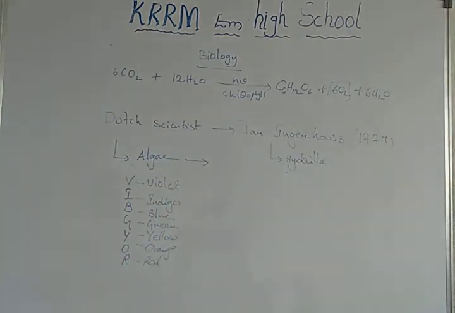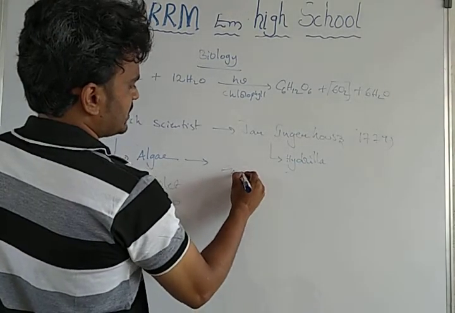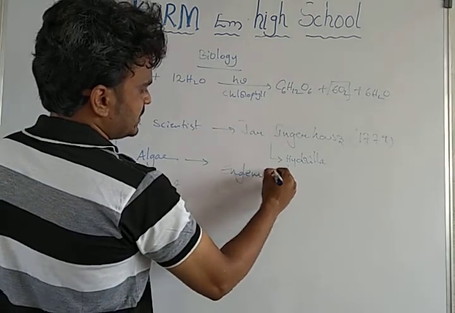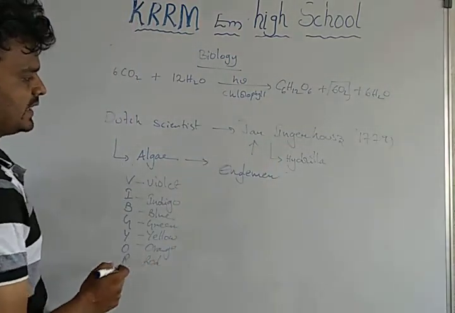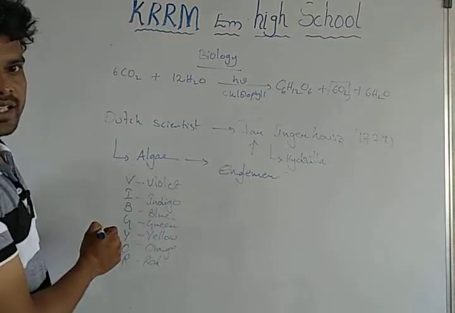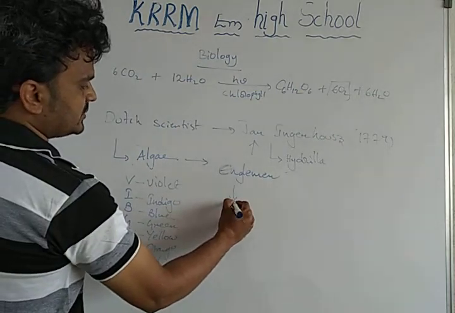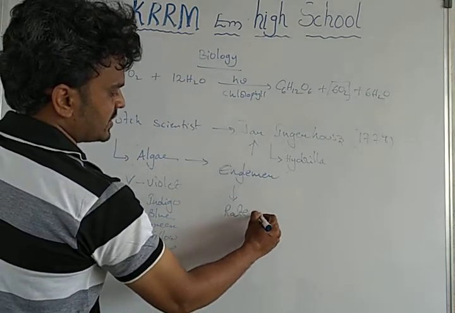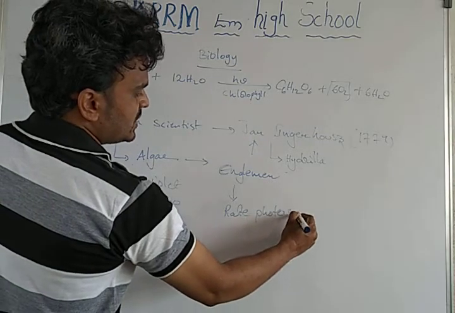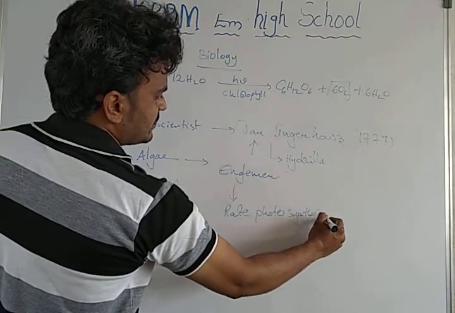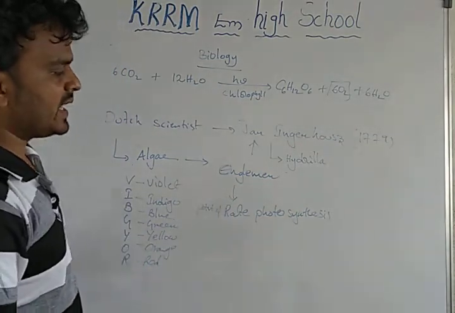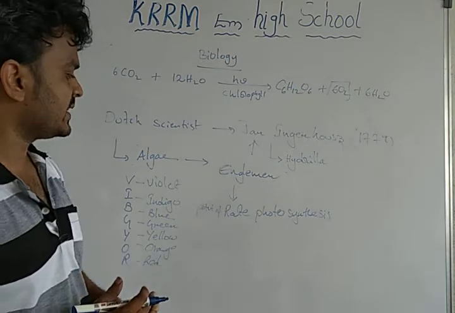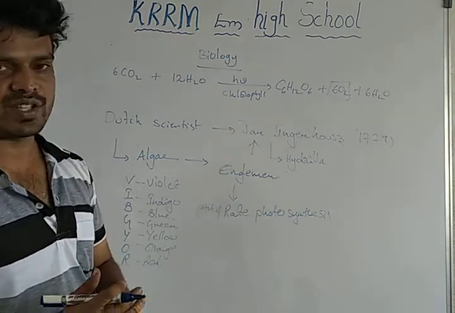Then another scientist came forward to explain, Engelmann. He supports the John Ingenhousz statement. He did his experiments on algae. What he proposed was the rate of photosynthesis, that is, the exact point at which the photosynthesis is high.